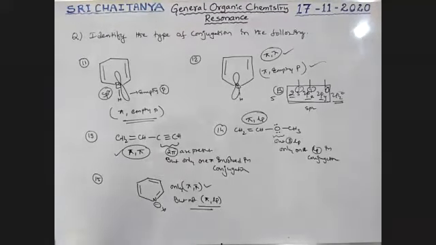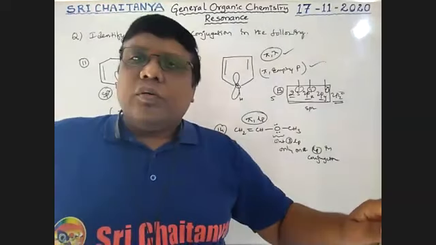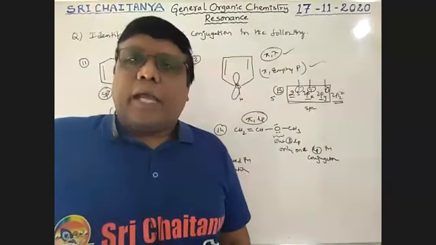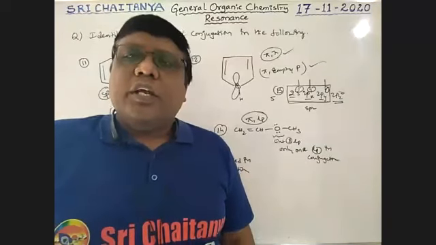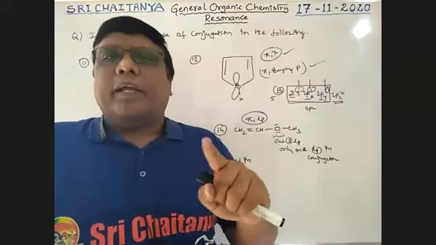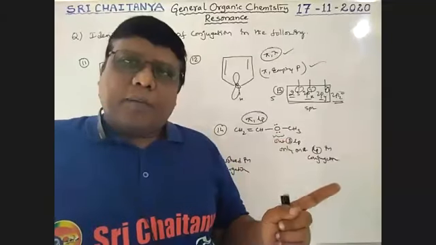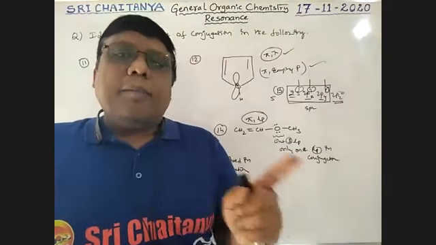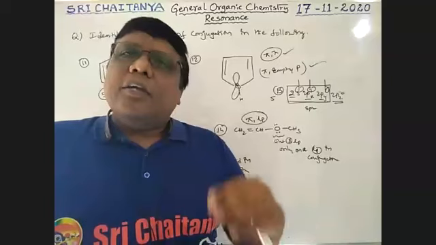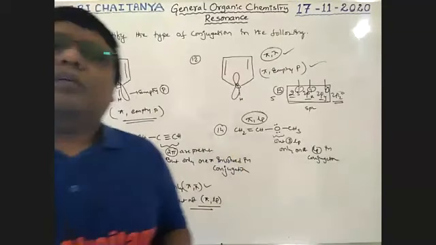So very important. Is there any doubt about identification of conjugation and the type of conjugation? If a d orbital is empty, that is pi and d orbital conjugation. If a p orbital is empty, it is pi and empty p orbital conjugation. Please keep in mind.